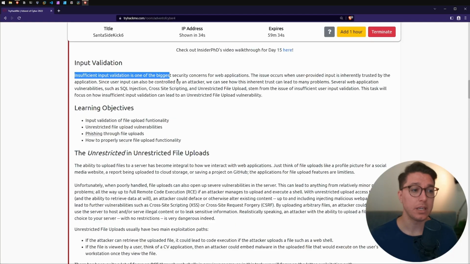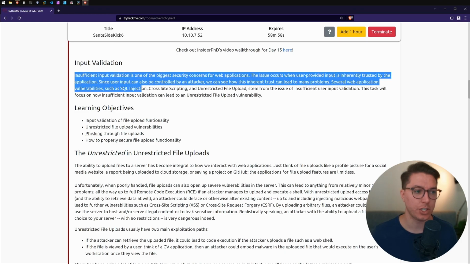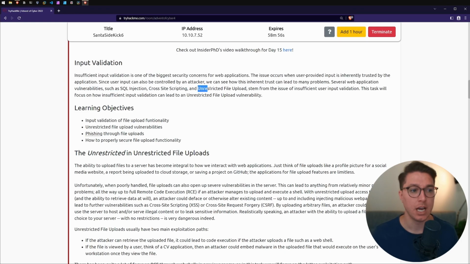So this is one of the biggest security concerns for web apps. It's when the web app is asking the user to input a file, text, something into the app, and a user could be an attacker, and they can control what is interacting with a web application. So this leads to possible problems, such as SQL injection, cross-site scripting, unrestricted file upload, and others that stem from this user input validation. And the task is going to focus on this and unrestricted file uploads.